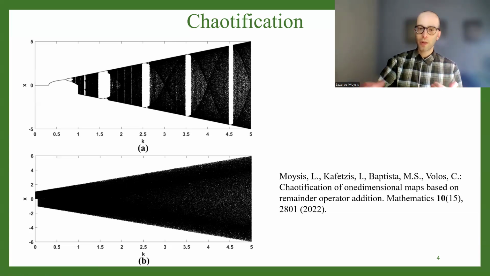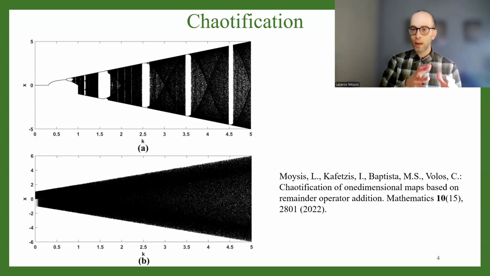After chaotification, the new map has a bifurcation diagram that you see below. And you see that it remains chaotic through and through, from 0 to 5. It has no white gaps, meaning that the map doesn't go through periodicity at all. So this is a case where chaotification leads to robust chaos, a very, very desirable result.